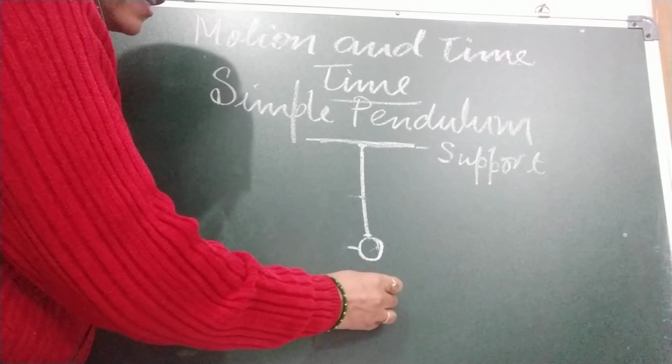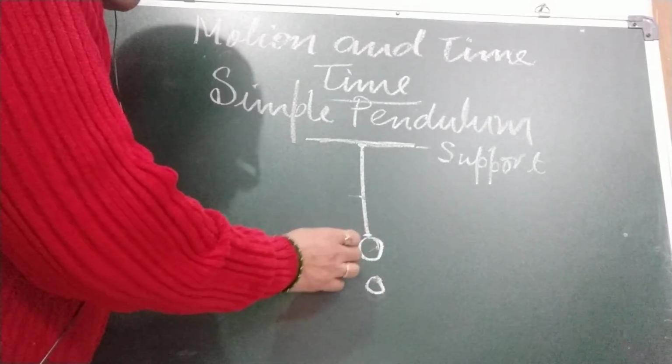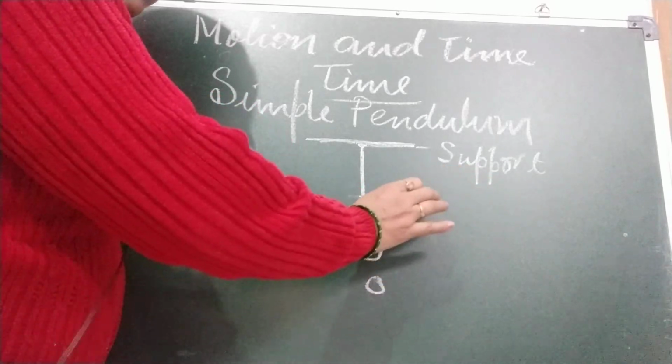This is the mean position. When we give a little push to this bob, then the bob starts making movements.